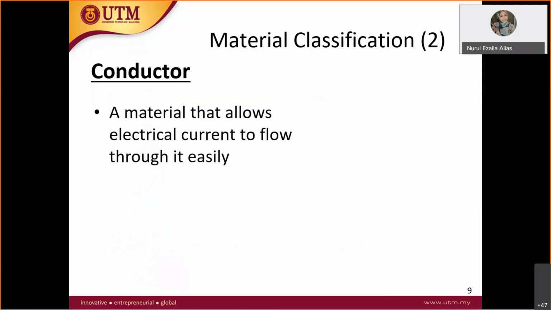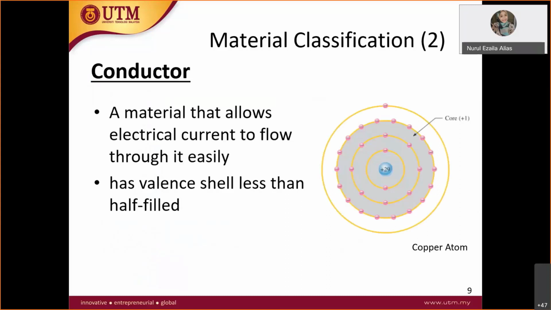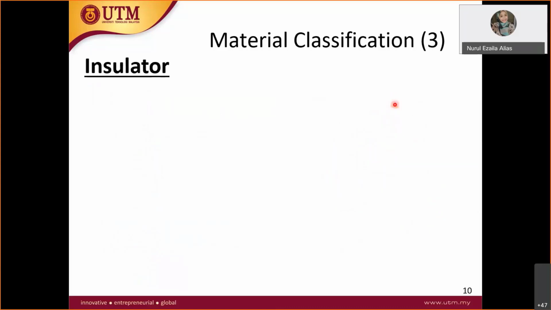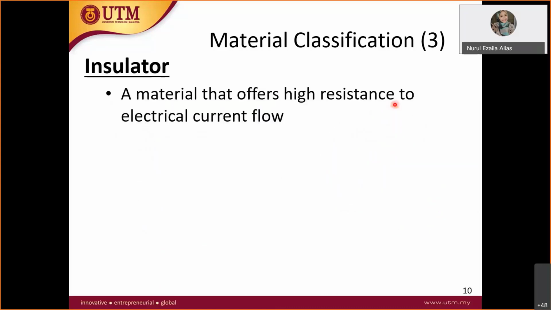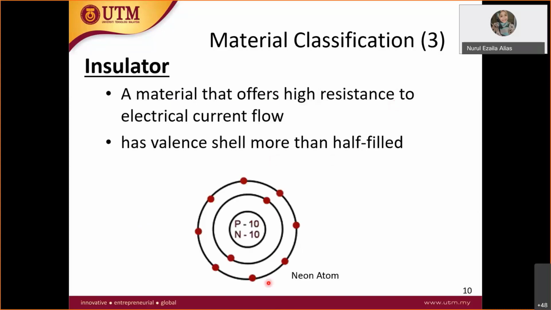A conductor is a material that allows electrical current to flow through easily. It has one valence electron in its outer shell. For example, copper comes from group 1 of the periodic table, which is why it has one valence electron. For an insulator, the outer shell is perfect; it has 8 valence electrons. An example is neon, from group 8.